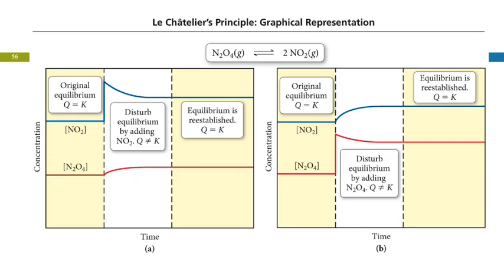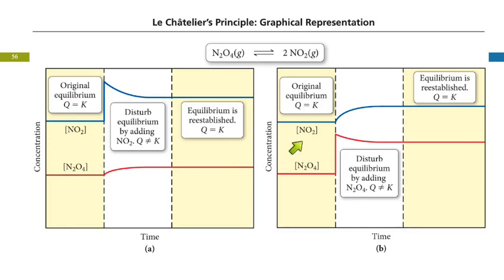The shapes of those curves are not going to be exactly the same, because this has got a coefficient of 2 and that's got a coefficient of 1. But an equilibrium will be reestablished. Both of these concentrations are higher than they were originally. But when we talk about the equilibrium shifting, we're saying from this point where something was done, which way does the reaction proceed? And the reaction here is going to proceed so that we reduce the NO2 and form more of the N2O4. So that's going in the reverse direction.